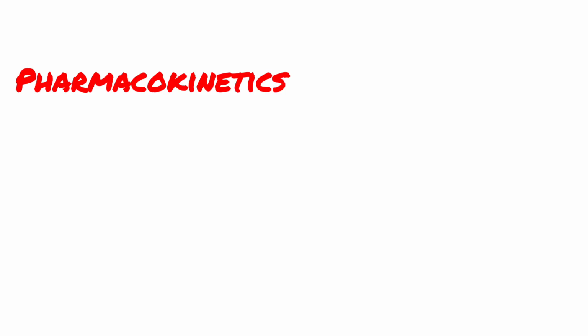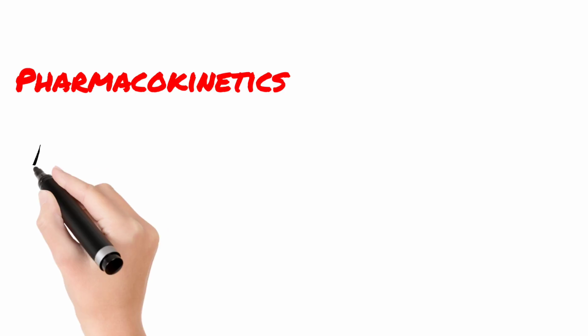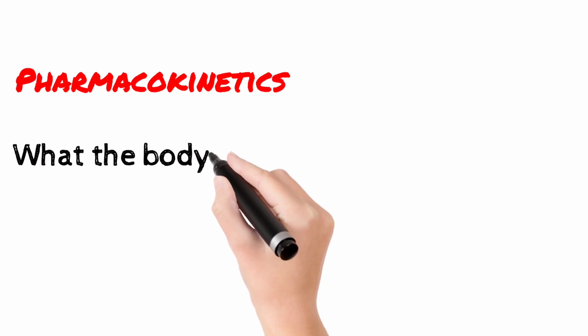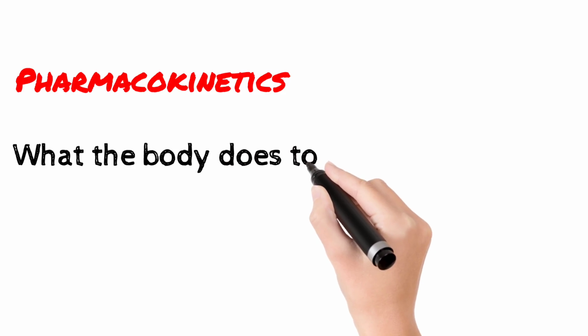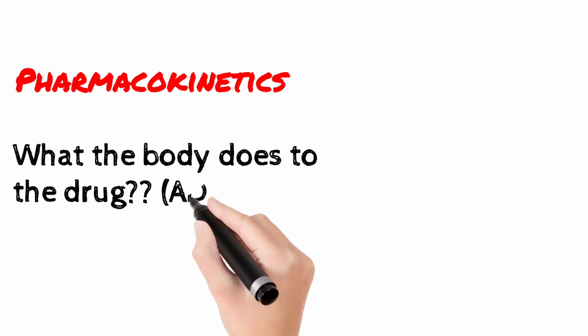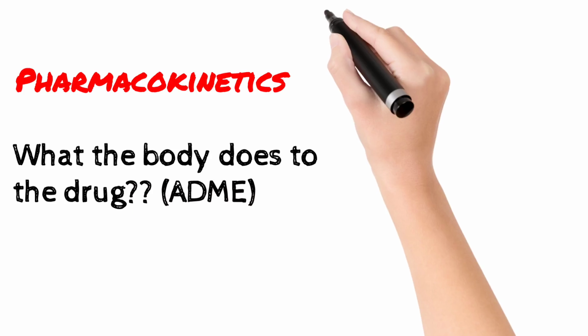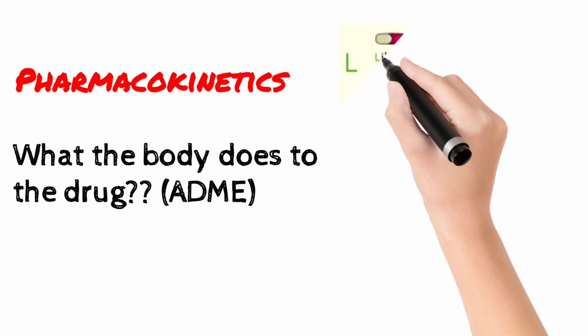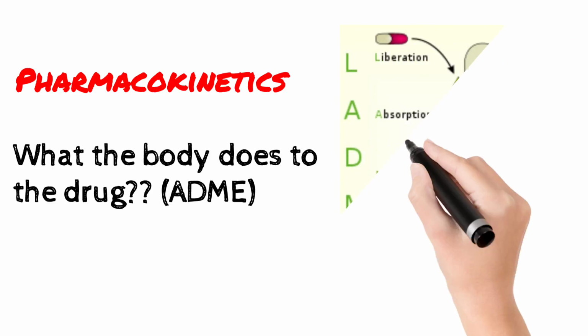What is pharmacokinetics? Pharmacokinetics is defined as what the body does to the drug, that is ADME, which means absorption, distribution, metabolism and excretion.